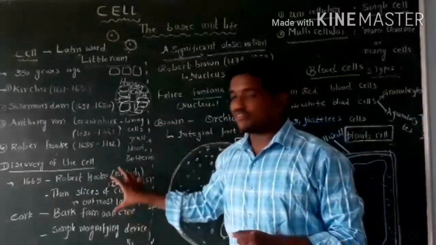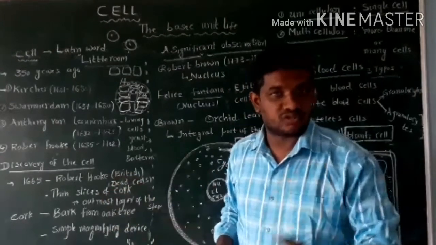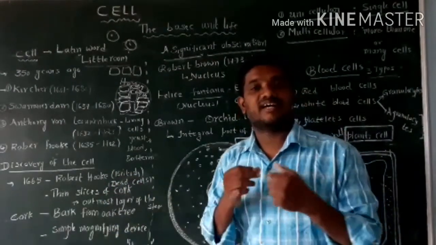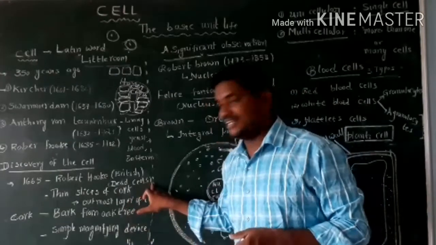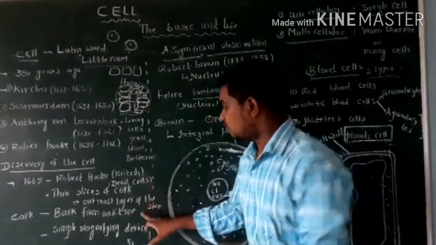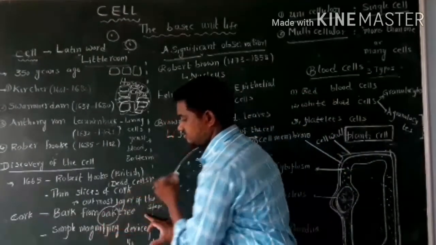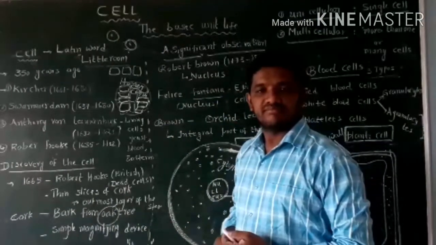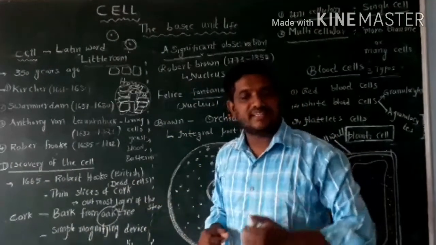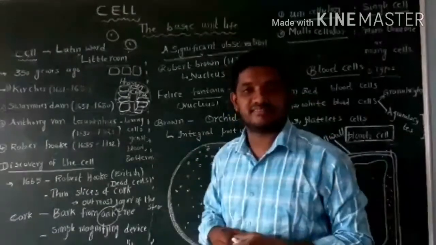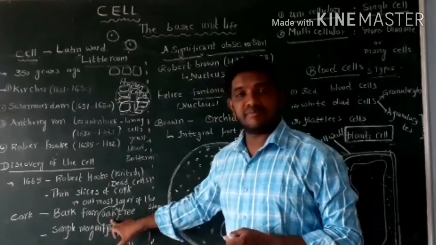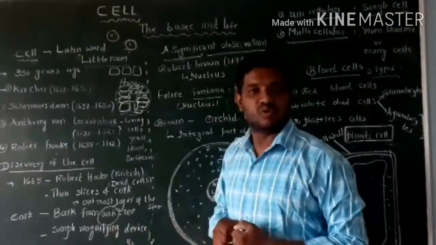Okay, this is the discovery of the cell by Robert Hooke. First time he observed dead cells. In which tree? Oak tree. It is important. He observed dead cells in a simple magnifying lens. Tree name is oak tree.